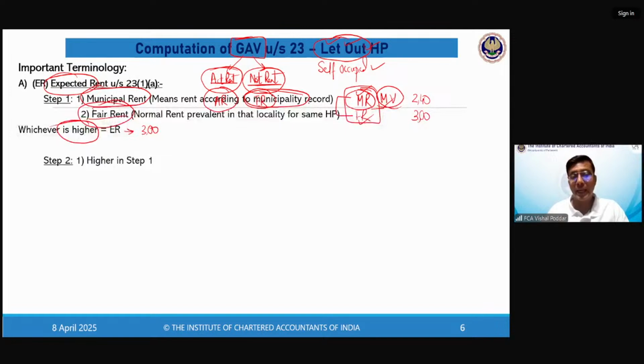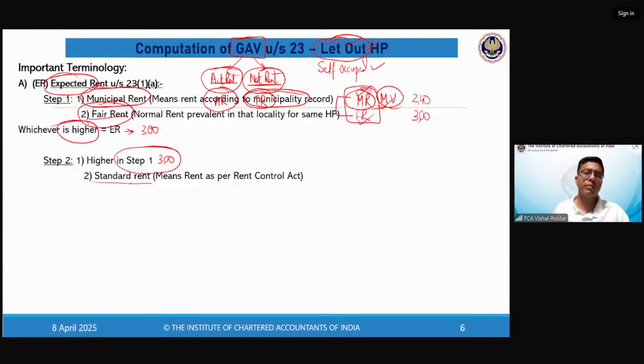But this is not the end. Now this 3 lakhs, which you have found out in step 1, take this 3 lakhs and compare it with the third figure, which is standard rent. Now, what is standard rent? There is a special act in India called the Rent Control Act. Today, it is applicable to very few parts.